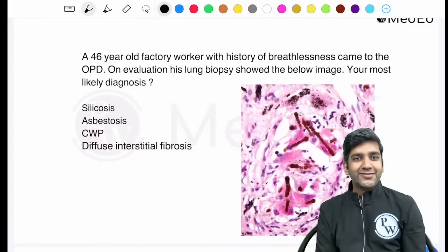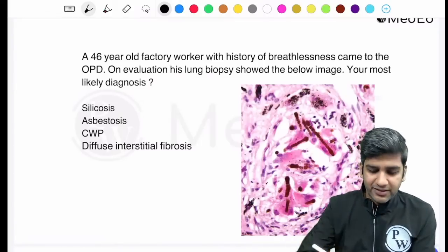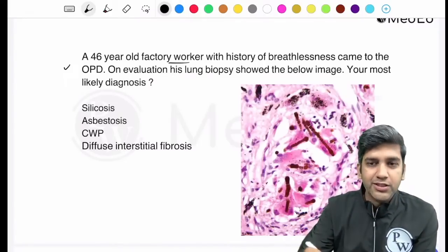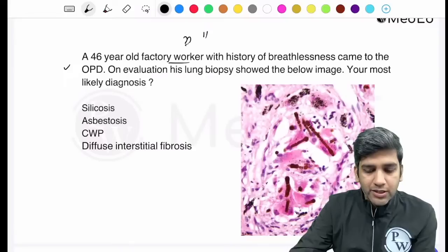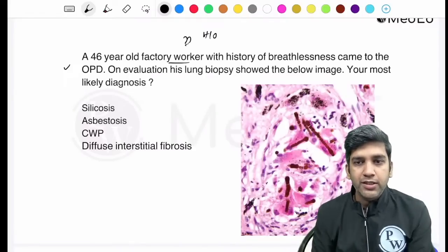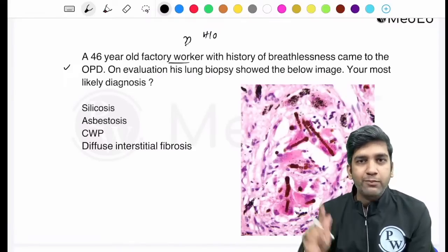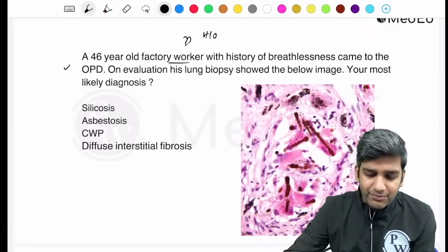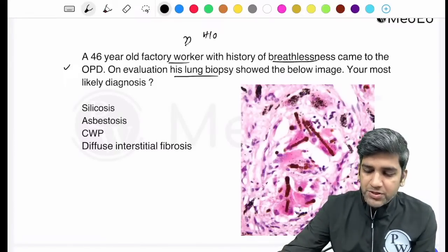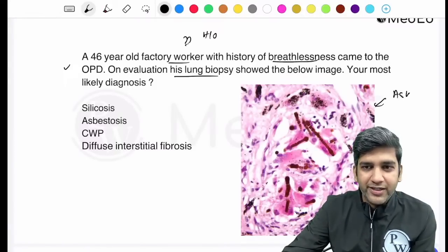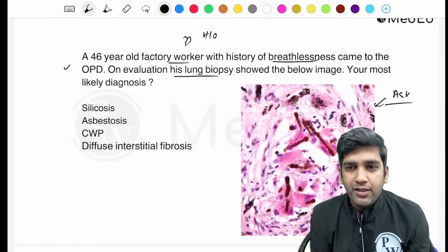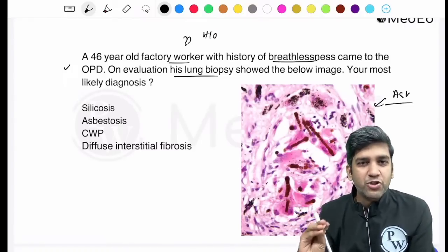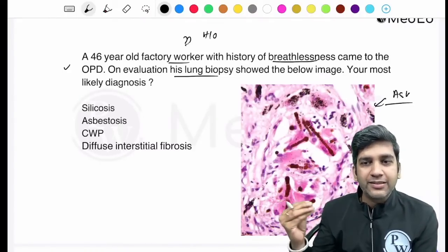Something related, some random history of a factory worker. Was there a history of a factory worker? Which factory did they work in? I'm talking about session 2, so I hope it was there. Some history of breathlessness, lung biopsy showed a classical asbestos body, right? Okay, so classical asbestos body, maybe not this exact image, something related to that.